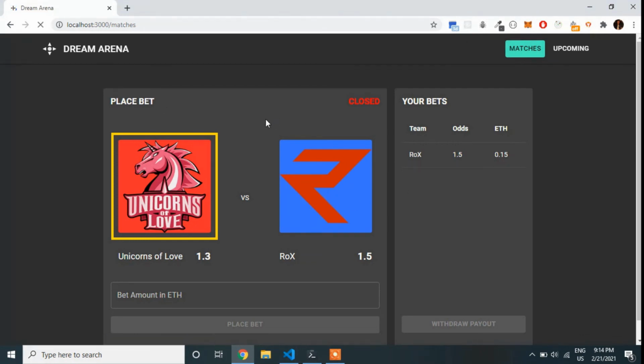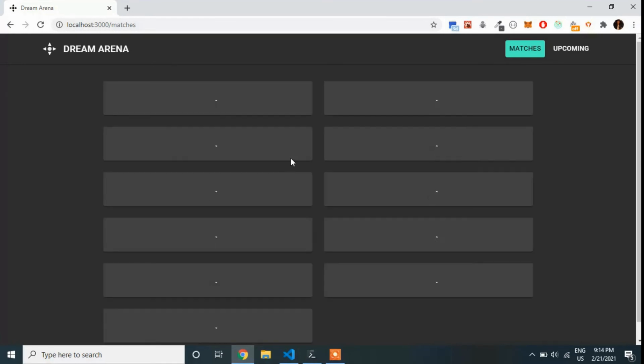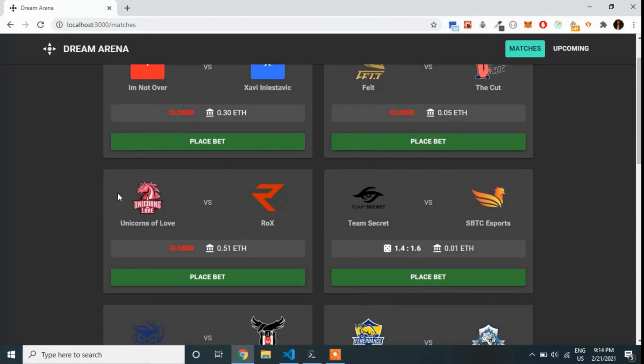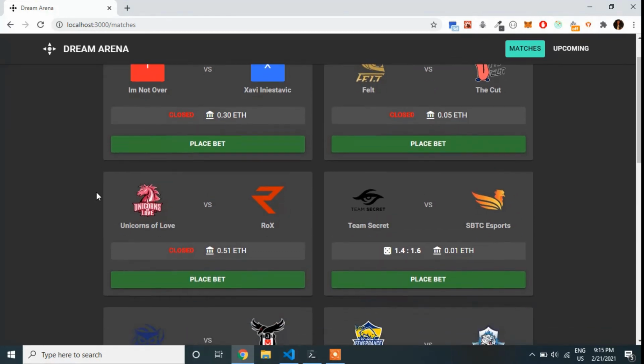So this is basically what we can do on this platform. You can create a match as a bookie, you can be a bettor and then bet on the matches, bet on the odds, and then once the match is closed, you can get the payout using the betting slips which you have.